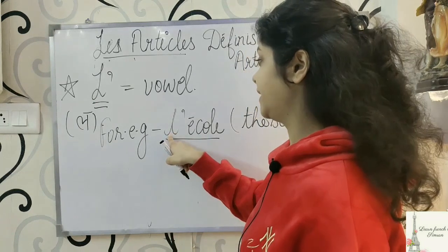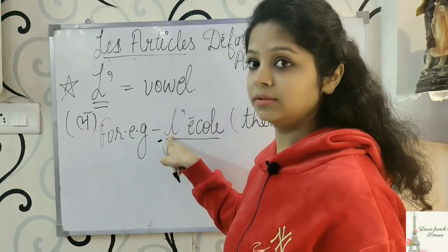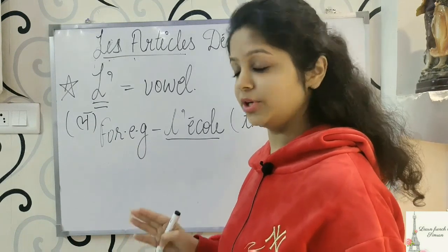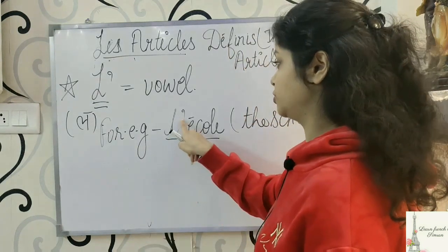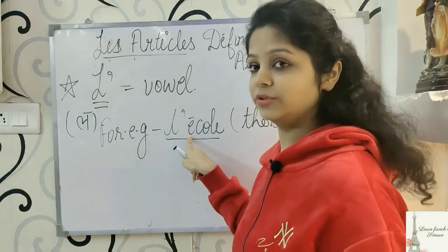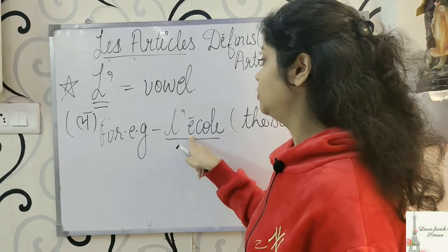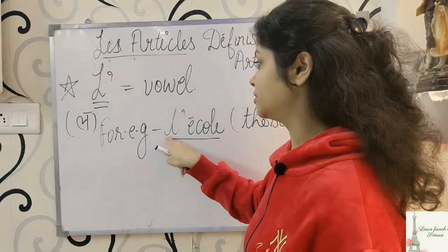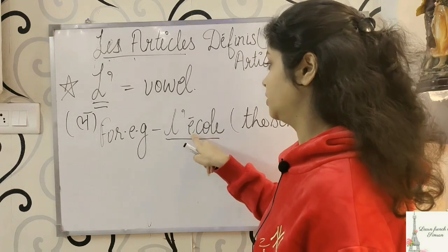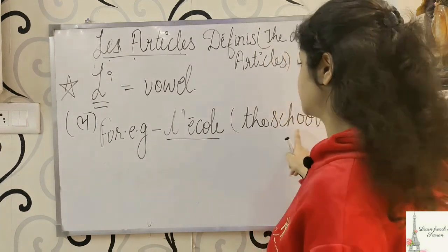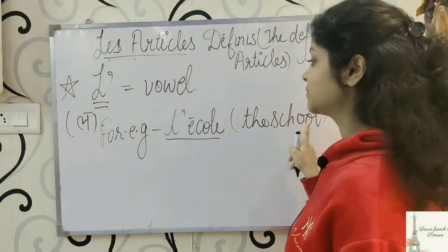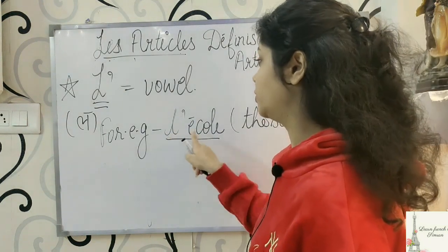Now L is the, the meaning of L is the, THE, we know that. So L apostrophe E. Now it was starting from a vowel. E is a vowel, we know that. So before that we will use L apostrophe, so it will become l'école. Now école means school, so the meaning of this will be the school, l'école.